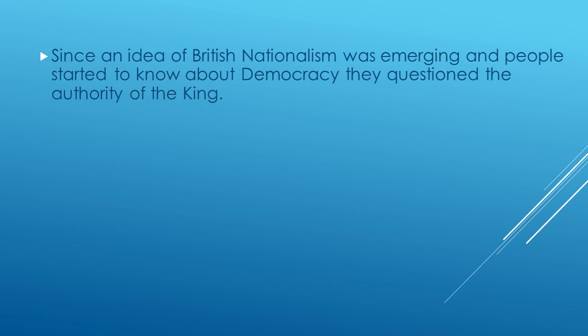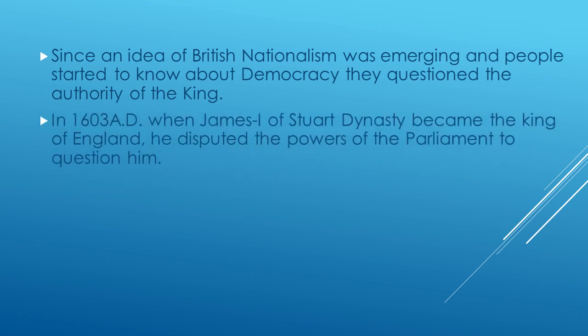Since an idea of British nationalism was emerging and the people started to learn about democracy, they questioned the authority of the king. In 1603, when James I of the Stuart dynasty became the king of England, he disputed the powers of parliament to question him. Soon after coming into power, he started to suppress the power of parliament to question him.